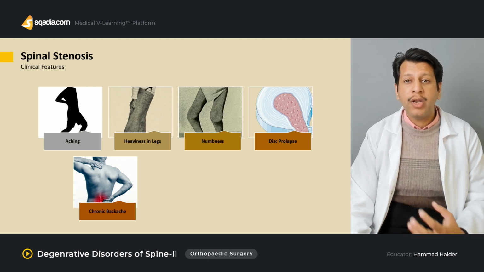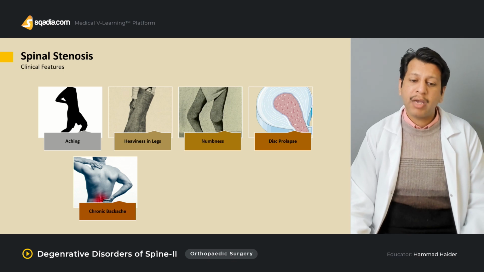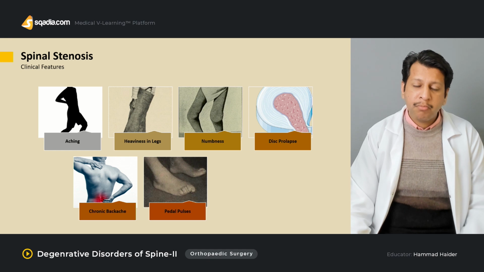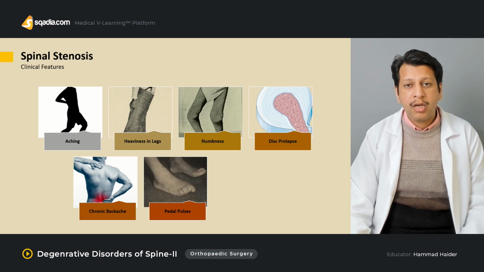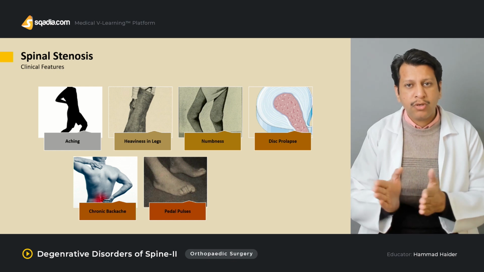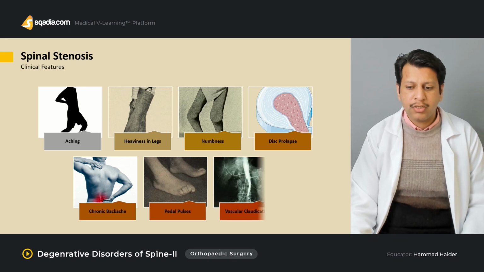The patient may be of old age, complaining of low back pain, especially increased with backward extension. Once you examine the pedal pulses, the peripheral vascular status may be absolutely normal. A patient may have a concomitant vascular disease, but the problem is not vascular claudication, the problem is neurogenic claudication.